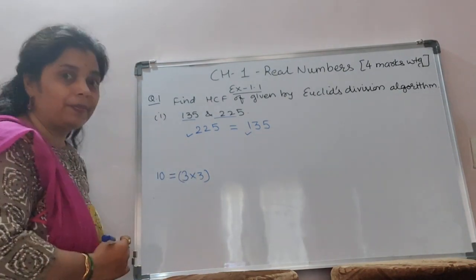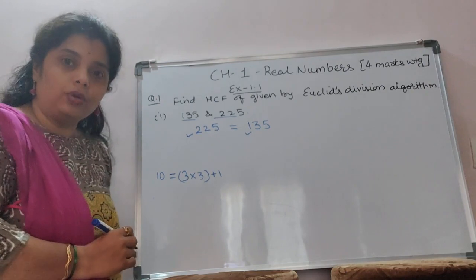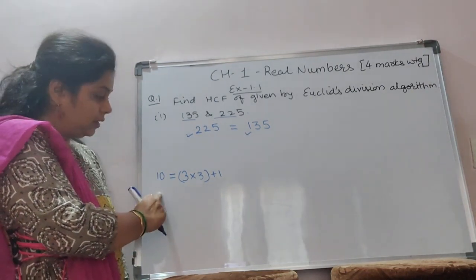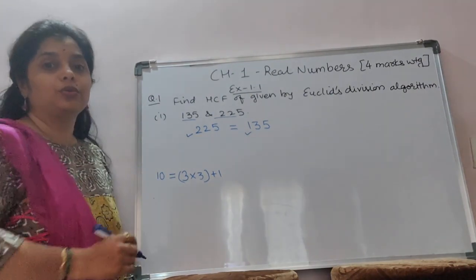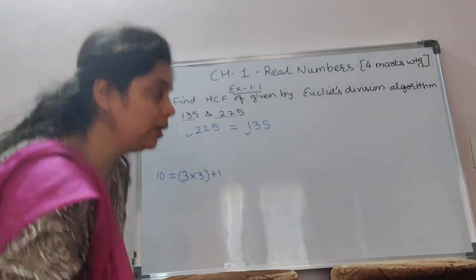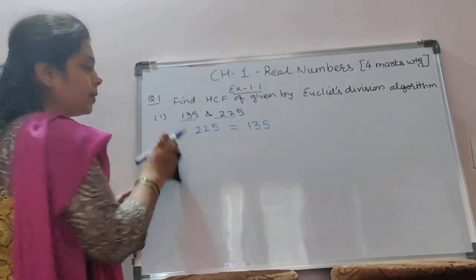So 3 3s are 9 and the remainder is plus 1. Now they are equal? Yes. Now on both sides we can say that LHS is equal to RHS. Is it clear? Right? Okay. Now similarly we have to do the same thing here.